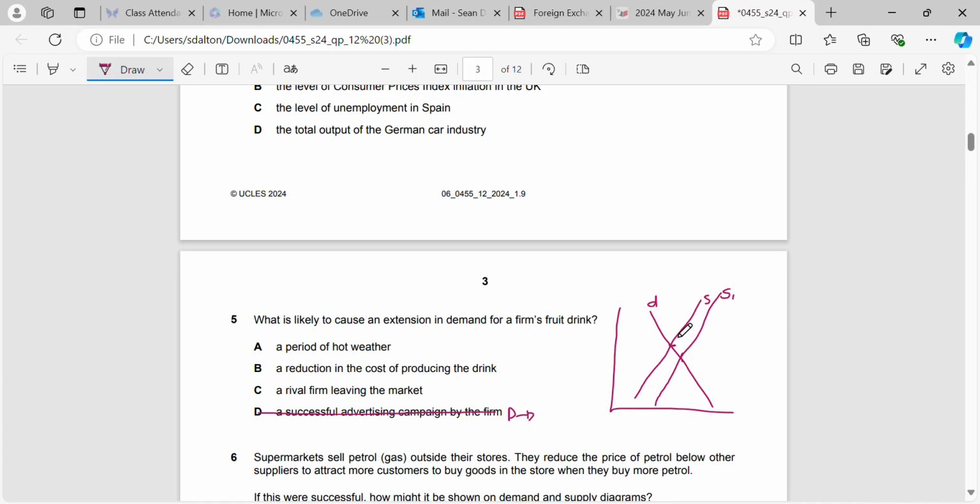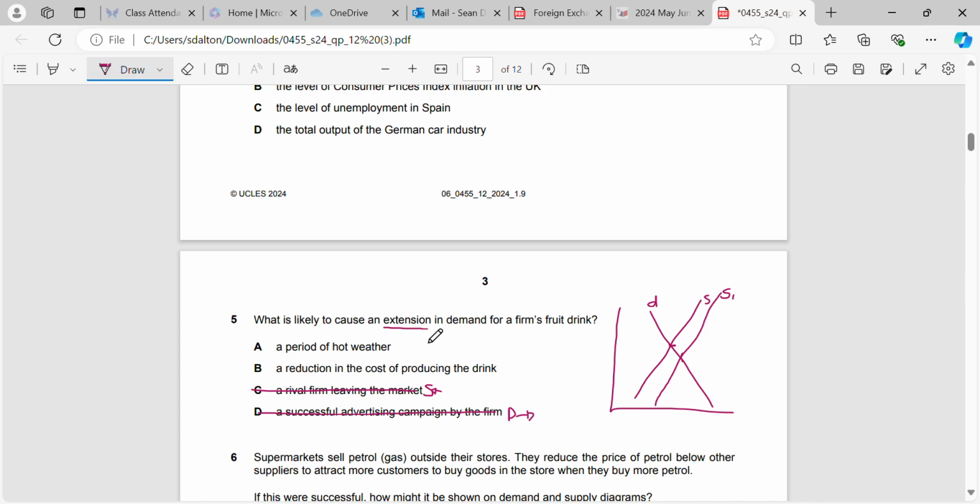So we'd end up here somewhere. A rival firm leaving the market? No, that would shift supply to the left, which would cause a contraction in demand, as you can see here from the marker, because demand would move up the curve. When demand moves down, that's the extension, and when it moves up, that's the contraction.